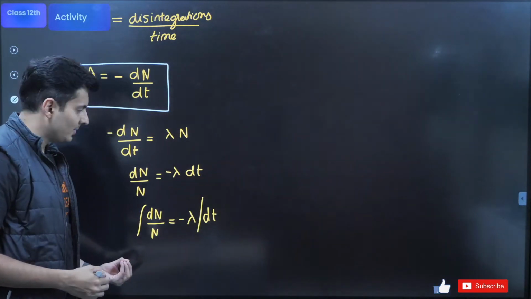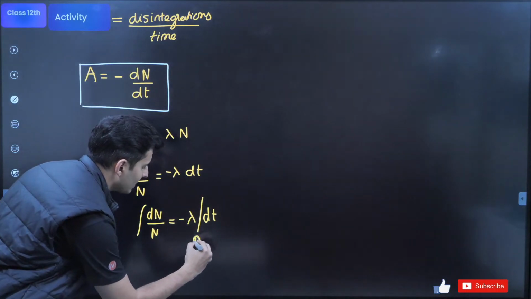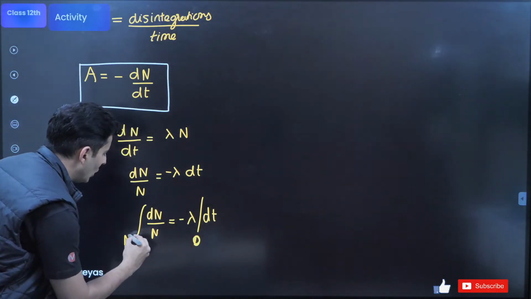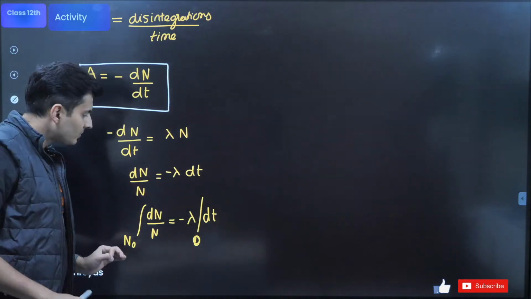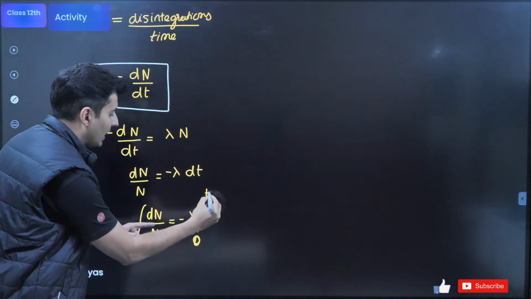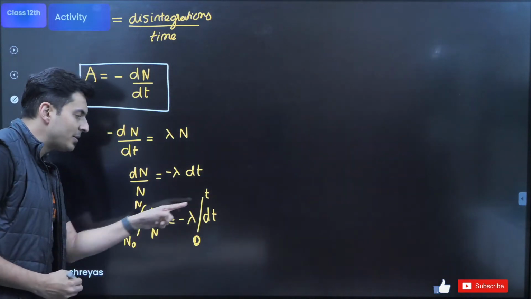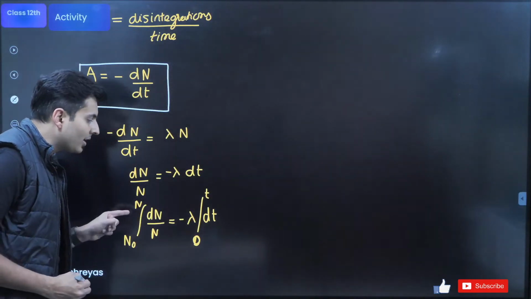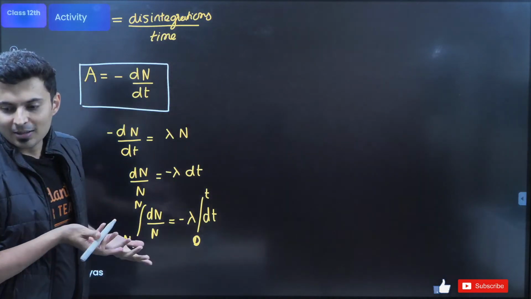What are the limits, sir? Well, when time is 0, that means initially, there is N naught number of nuclei which are present initially. After you wait for some time, the sample left is N. So these become the limits. It should be corresponding. When this, then this. When that, then this.